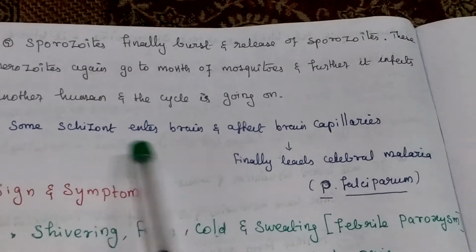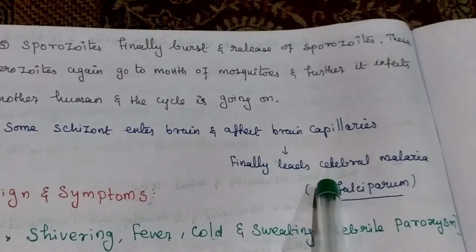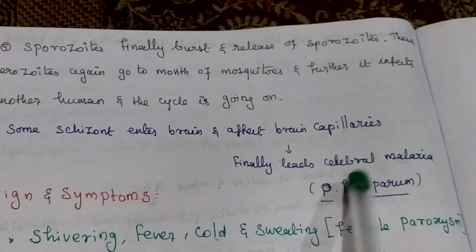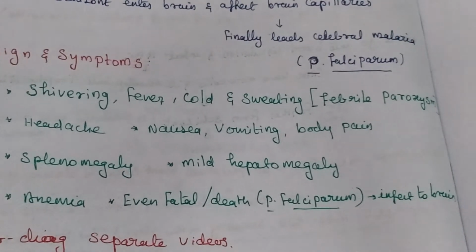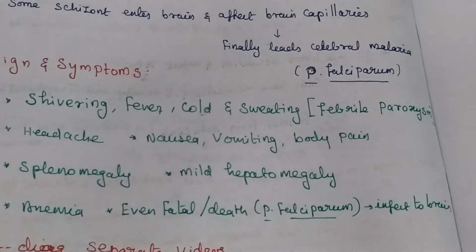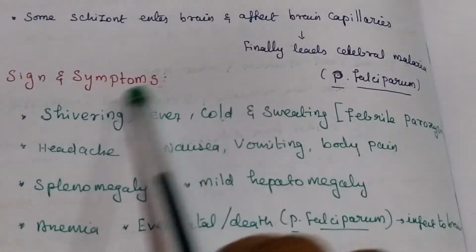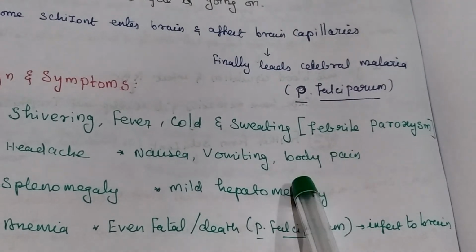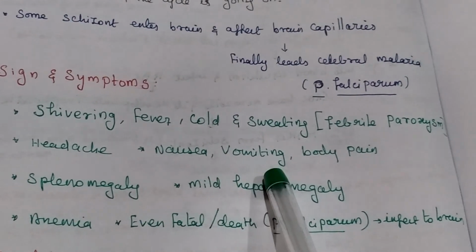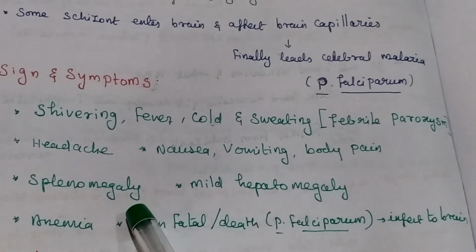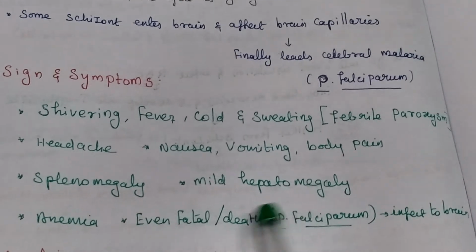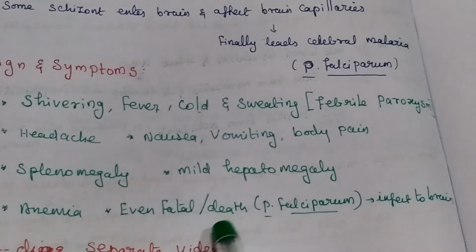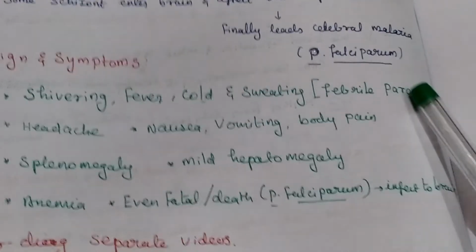Some sporozoites only enter the brain and affect brain particles, leading to cerebral malaria, mainly caused by Plasmodium falciparum. Then the signs and symptoms: shivering, fever, cold, sweating. This whole set of symptoms is called paroxysm. Headache, nausea, vomiting, body pain, and splenomegaly, which affects the spleen. Then hepatomegaly, liver enlargement. Then anemia finally leads to death because it directly affects the brain.